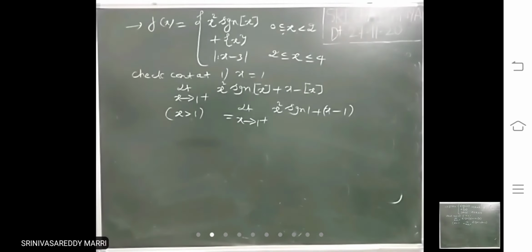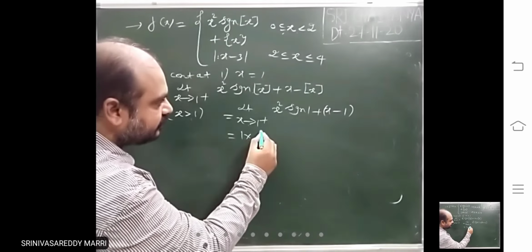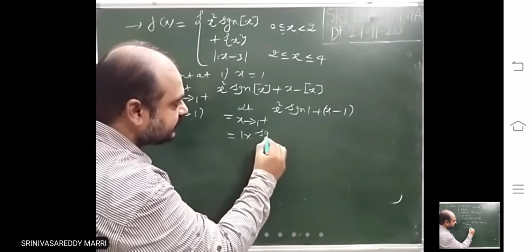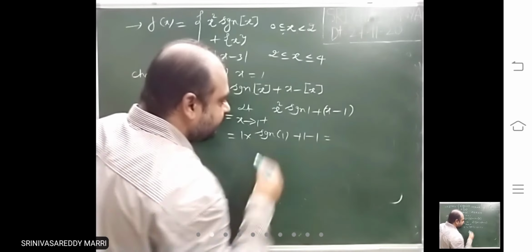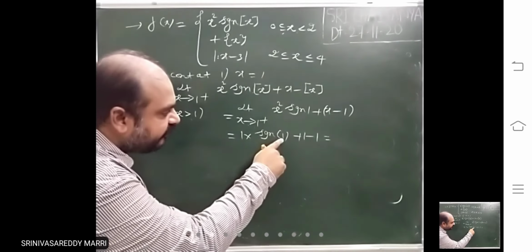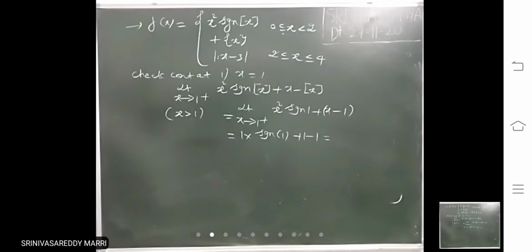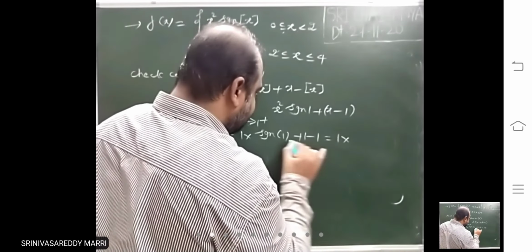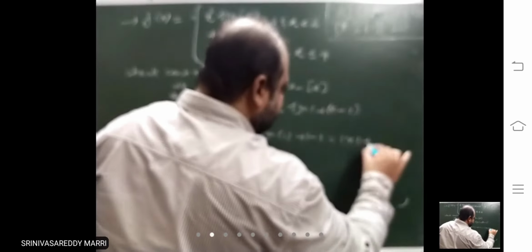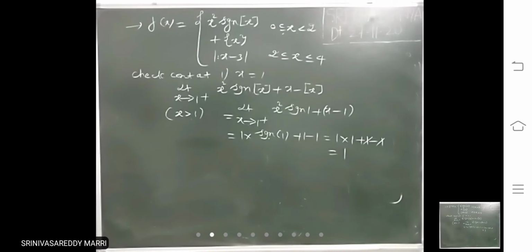This is given, right? Now substitute 1. 1 into signum 1 plus 1 minus 1. What will you get? Signum I told you: if x is positive, this value is 1. If x is negative, the value is minus 1. So 1 into signum of a positive value is 1. So the right limit is 1.